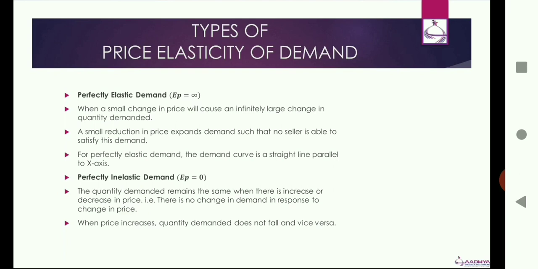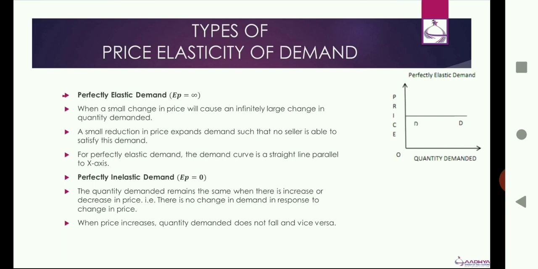The first type of price elasticity of demand is perfectly elastic demand. This occurs when a small change in price will cause an infinitely large change in the quantity demanded. That is, when price reduces by a small amount, the demand for that good expands to such an extent that no one seller is able to satisfy the demand in the market, and any amount that is brought to the market gets sold immediately. For perfectly elastic demand, the demand curve is a straight line parallel to the x-axis.